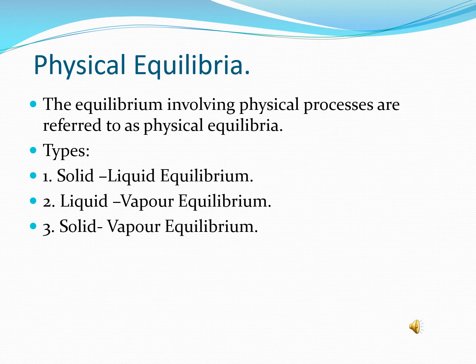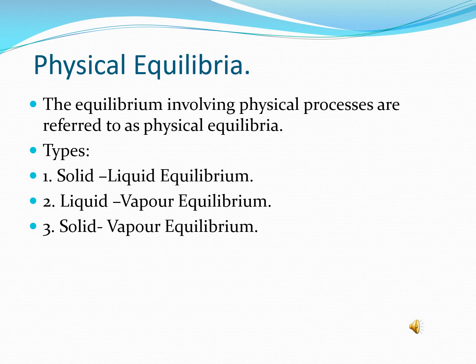Now, the equilibria involving physical processes are referred to as physical equilibria. And it may be of the following three types. Number 1, solid-liquid equilibria, liquid-vapor equilibria, and solid-vapor equilibria.